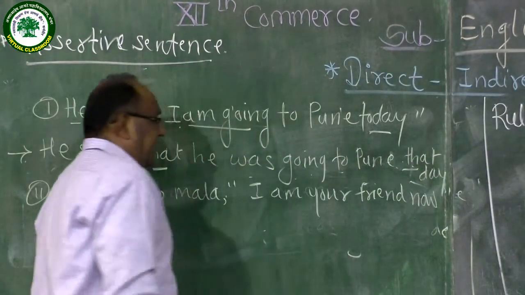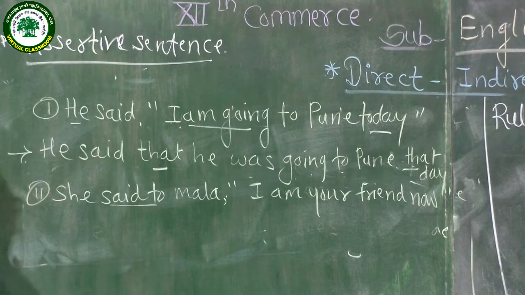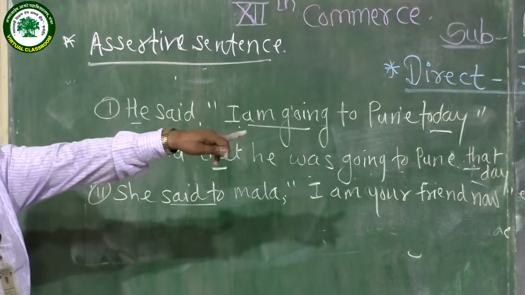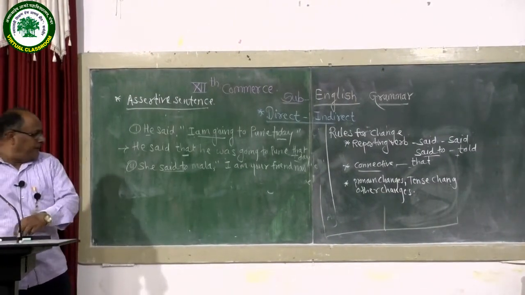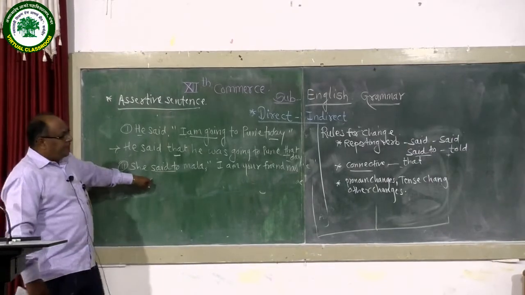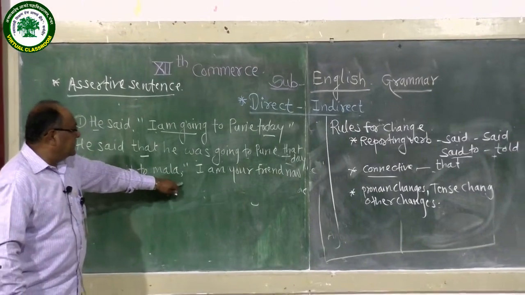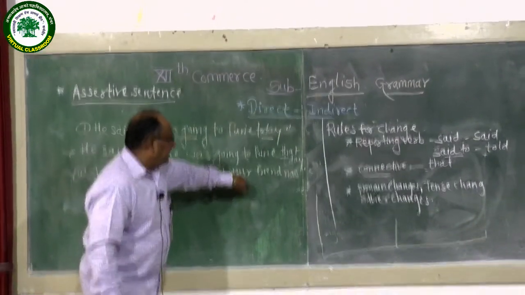So now look at this sentence. Here is a reporting verb, said to. If the reporting verb said to is replaced in indirect narration, it becomes told, according to our rules given in the initial part. So the reporting verb said to is replaced with told, then remove the inverted comma and comma, use the connective that, then pronoun changes, tense changes, other relevant changes.